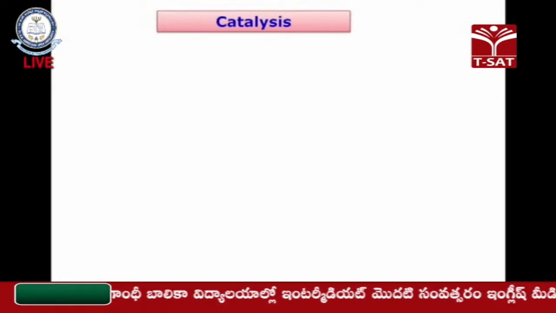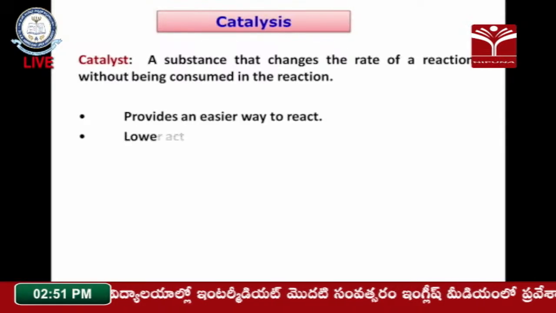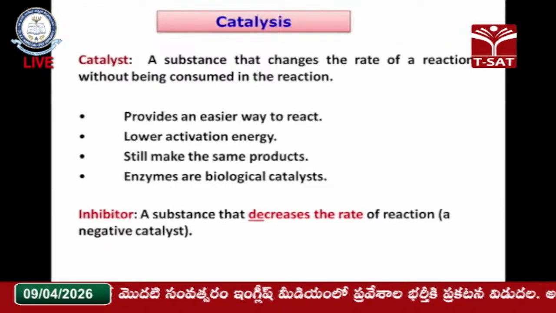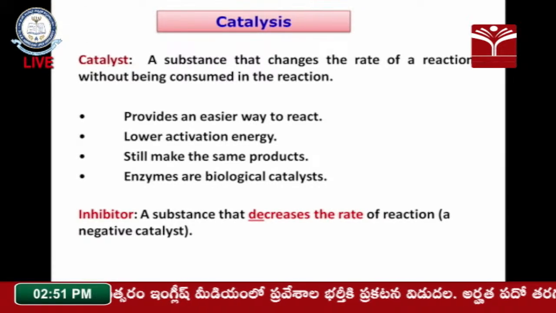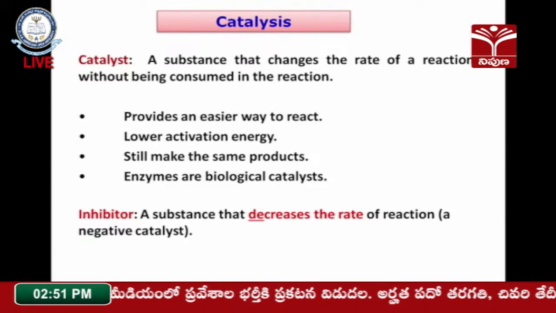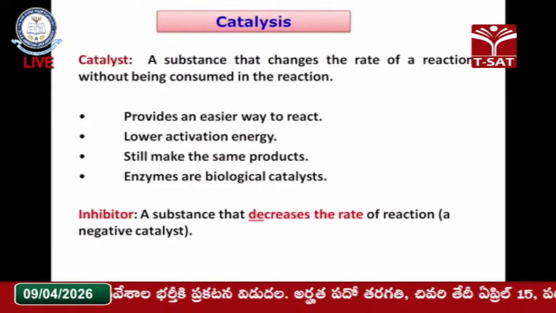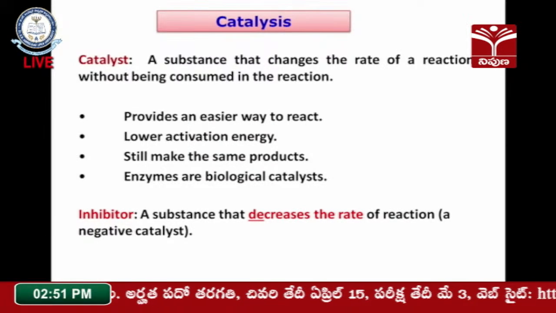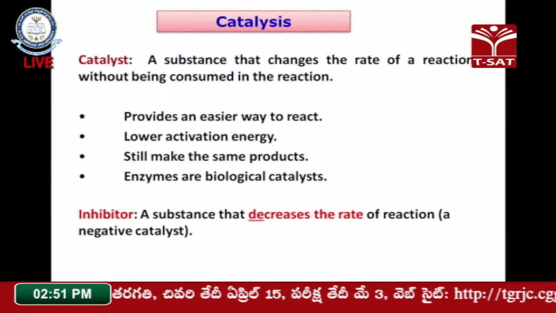Now the effect of the activation energy and catalysis. What is the effect of the catalyst on the rate of the reaction? You know that the catalyst increases the rate of the reaction without being consumed in the reaction.